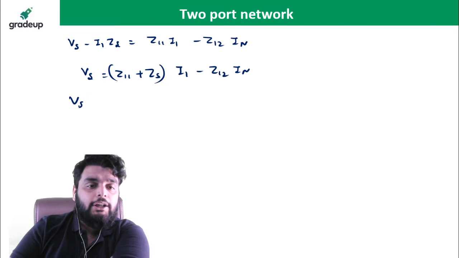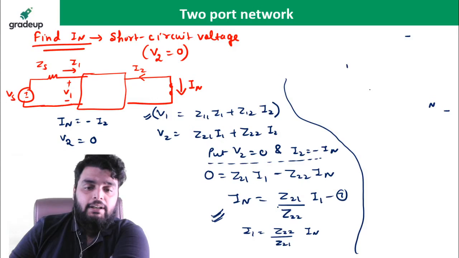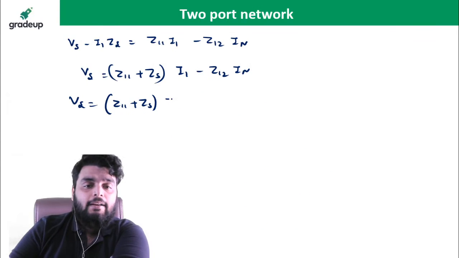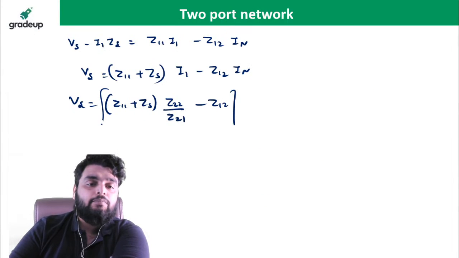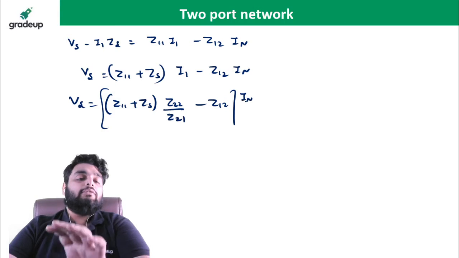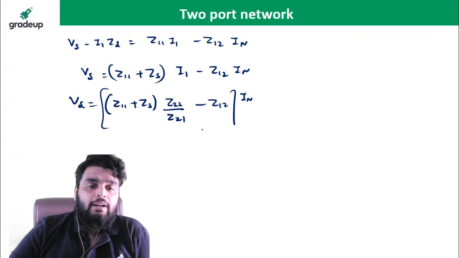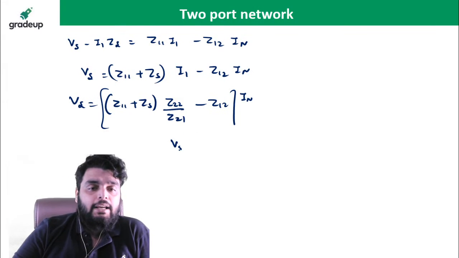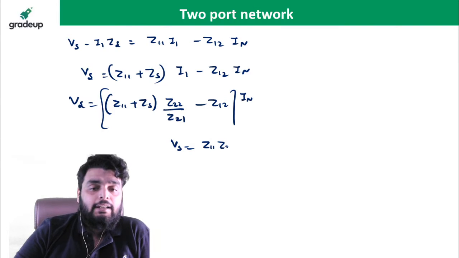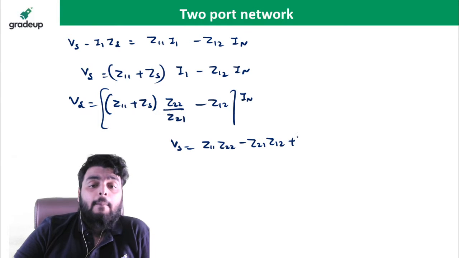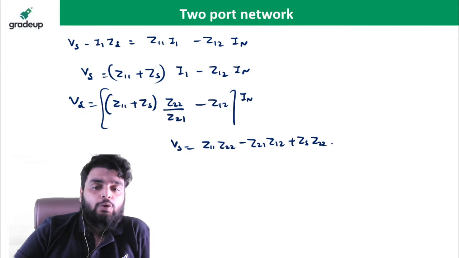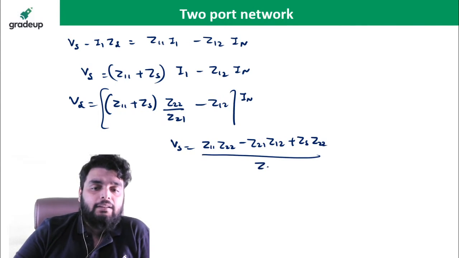Now you just need to put the Z1 here. So Z1 is what? Z22 divided by Z21, right? Minus Z12 and I, simply. Now you can solve this and find Norton's current, right? So here you will see VS is equal to Z11 Z22 minus Z21 Z12 plus ZS Z22, divided by Z21.